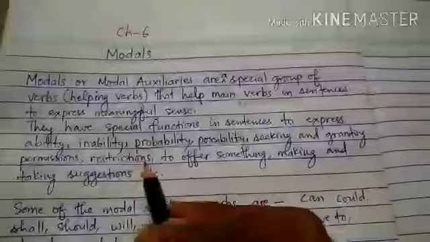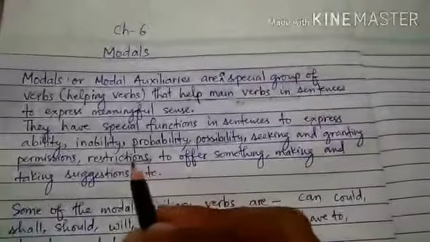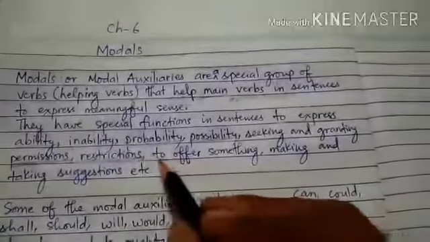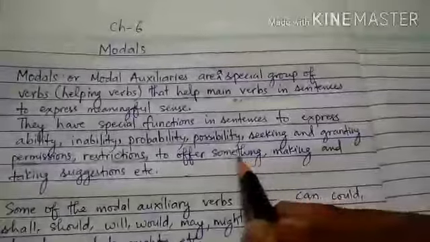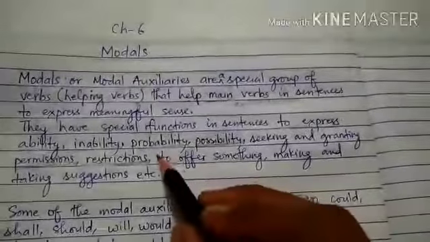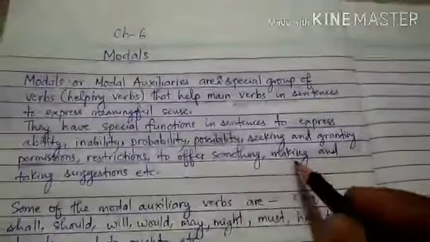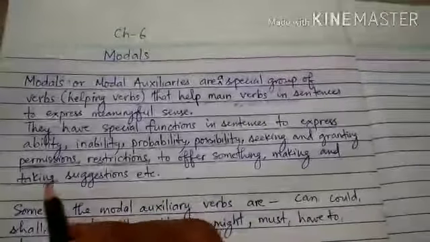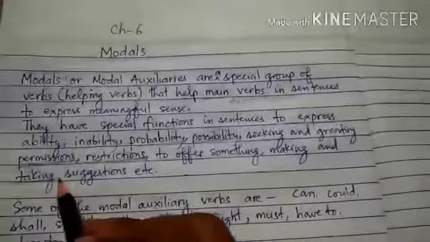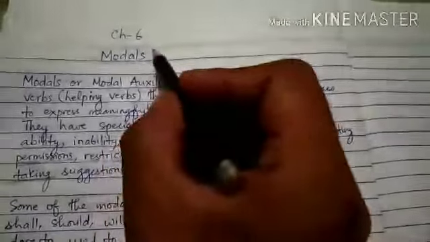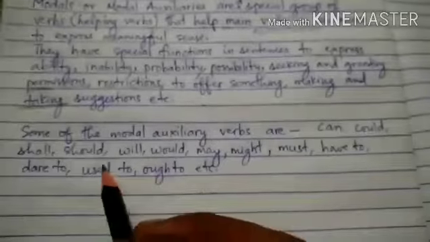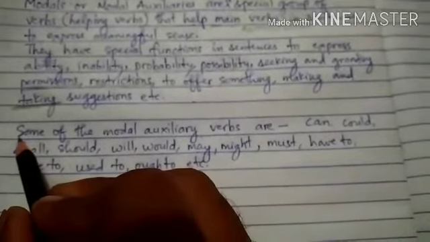Restrictions. Restriction means what we cannot do, what someone cannot do, that is also expressed with the help of modal auxiliaries. To offer something, if you want to offer something, if you want to help someone, at that time also we use these helping verbs, these modal auxiliary verbs. Okay, making and taking suggestions, whenever we are giving suggestion or whenever we want to take some suggestion also, at that time also we use these modal auxiliary verbs. Okay, so what are the words that are used as modal auxiliary verbs?